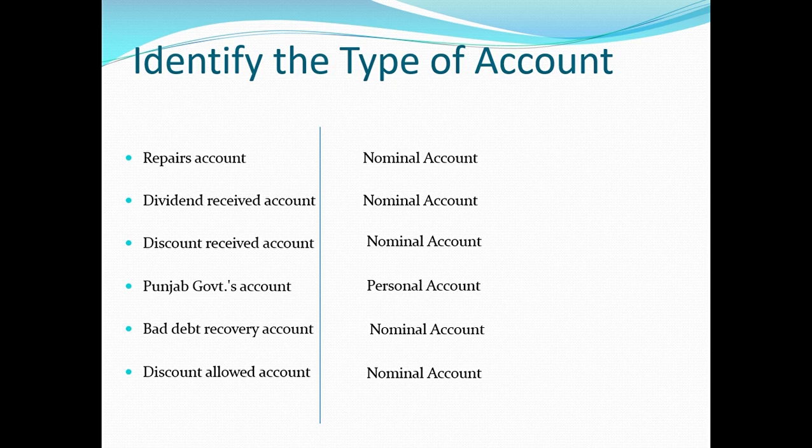So therefore it is a nominal account. Discount allowed is we have given discount to the customer, so that becomes expense for us, loss for us, therefore nominal account. I hope you are able to identify various accounts and various items, right?